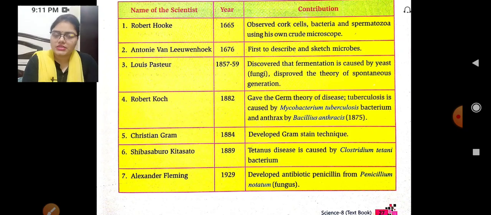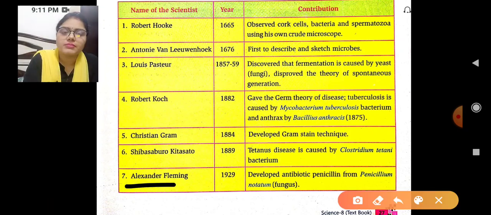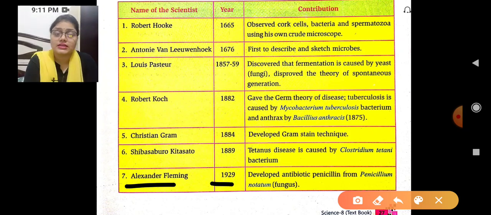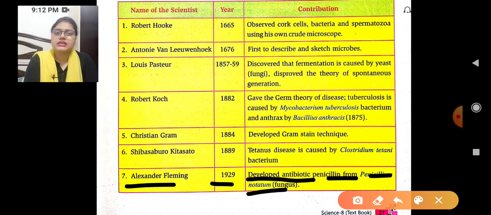Last but not the least is Alexander Fleming, and Alexander Fleming in the year of 1929 developed the antibiotic penicillin from the fungus Penicillium notatum. There is a Penicillium notatum fungus, and from that he developed the antibiotic penicillin, in the year of 1929.